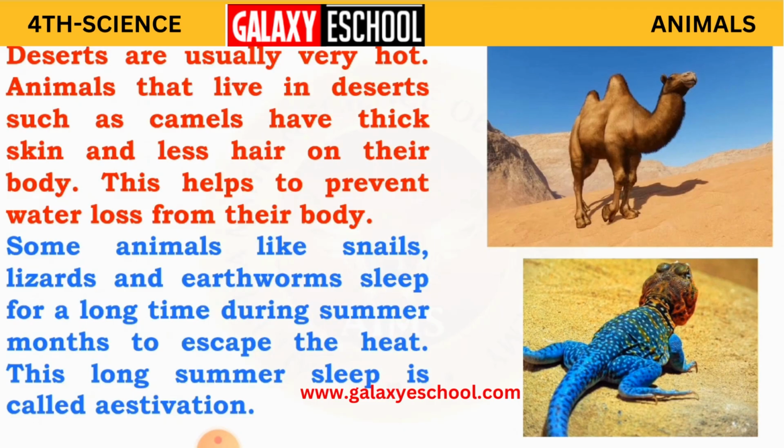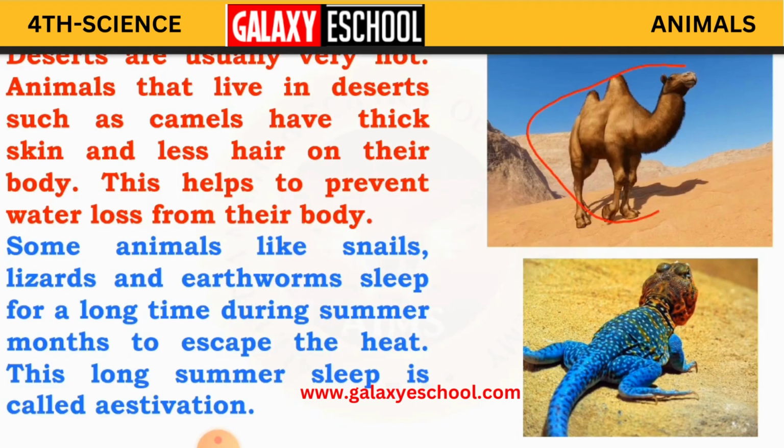Very scarce rainfall, that is, very less amount of rainfall. So that is why deserts remain always very hot. So what type of animals live in deserts? The most famous animal which we know is our camel.